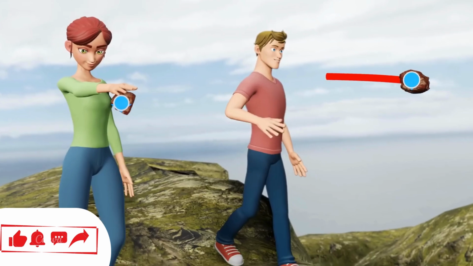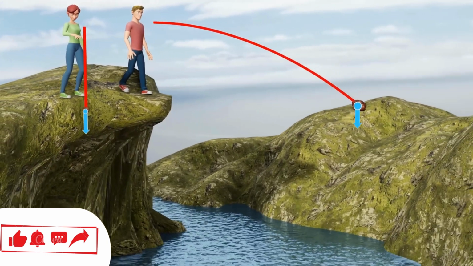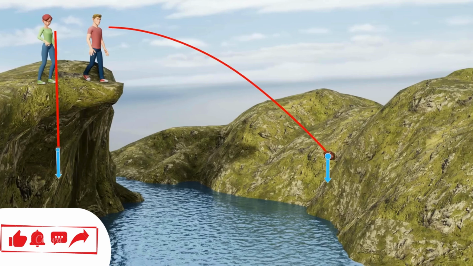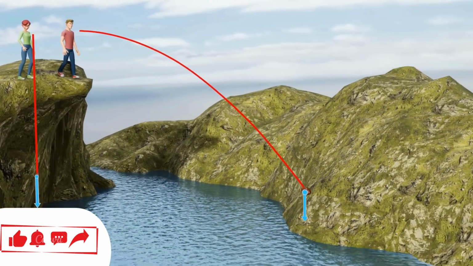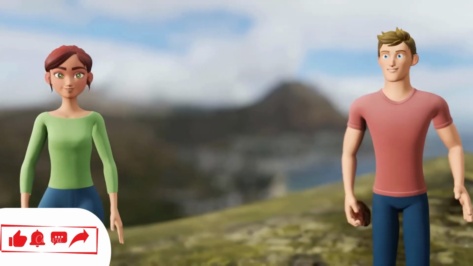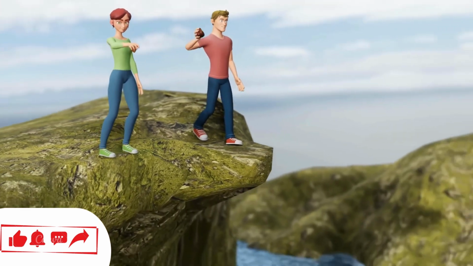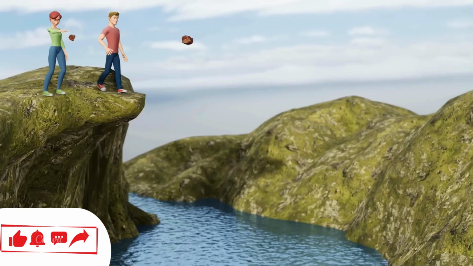This velocity will increase over time due to the effect of gravity, but with the same magnitude. This means the vertical component of velocity of both stones is the same throughout their travel. Therefore, both will hit the ground at the same time. Pretty interesting, right? The greater speed you have given to the stone has no effect at all on its travel time because you threw the stone perfectly horizontally.